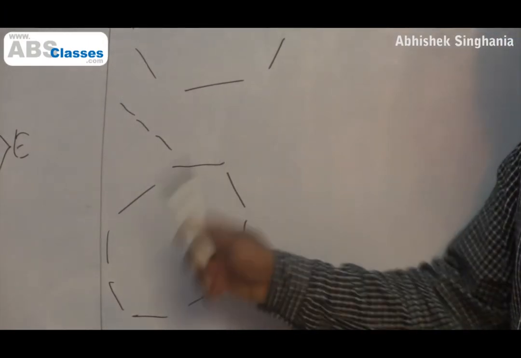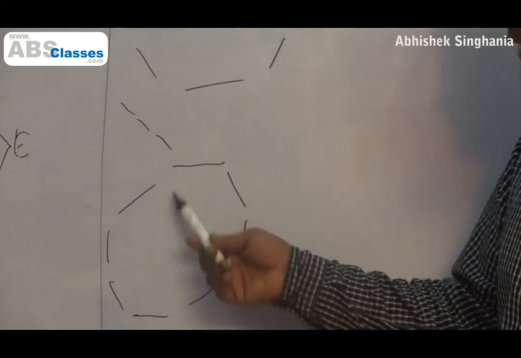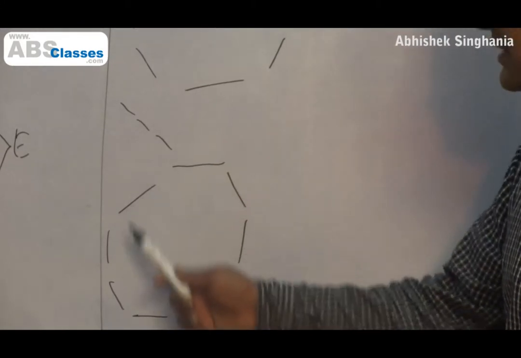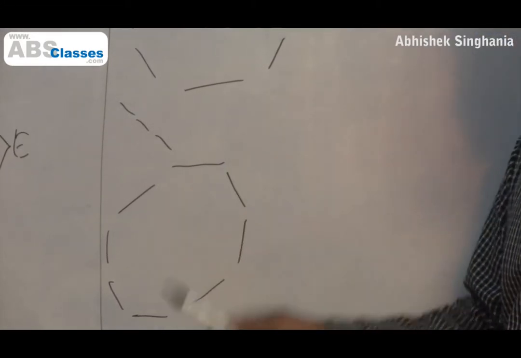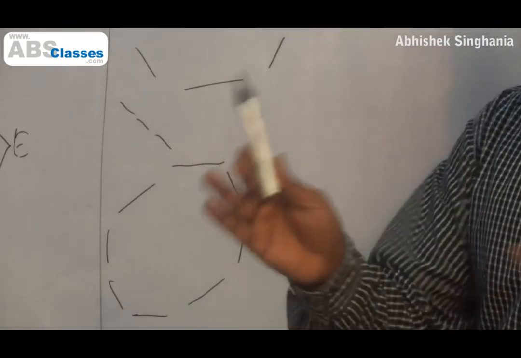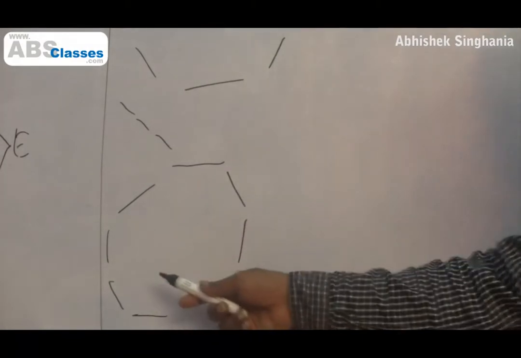11 members. In how many ways can they be seated? Will it be something like 7 factorial into 3 factorial or some convolution? Think of it. Out of these 8 chairs, is there one chair which we can say is definitely different from the rest? I don't need to do anything to identify it. I know it's different. I look at it and I know. Is there one chair like this in this diagram?